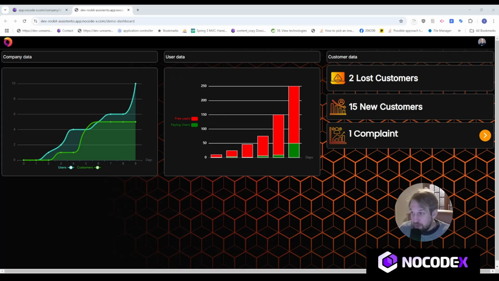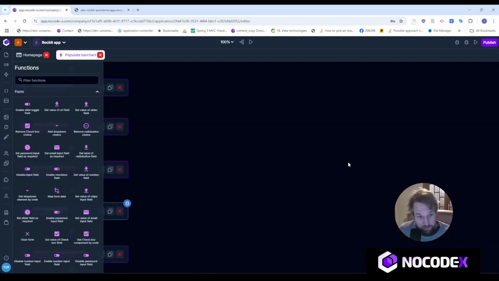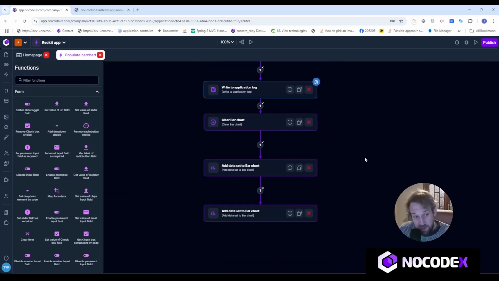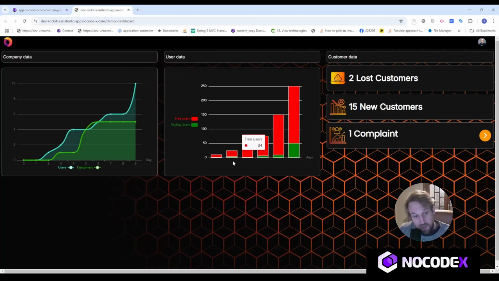So the first thing I want to set straight is we've already used the following functions. So we've already used clear bar chart and add data set to bar chart. Now in hindsight, clear bar chart was not a good idea for me to use, because if you notice at the bottom of my bar chart, I have no numbers for days.